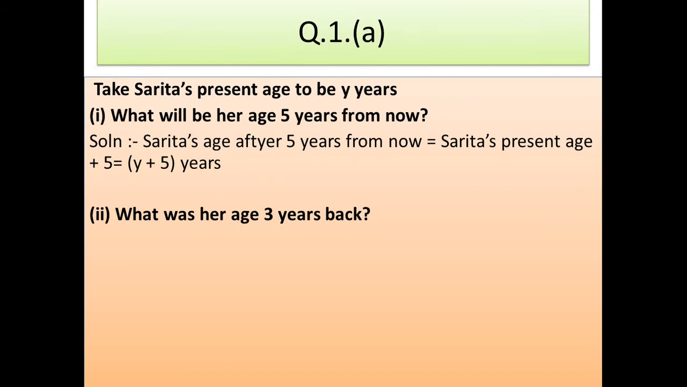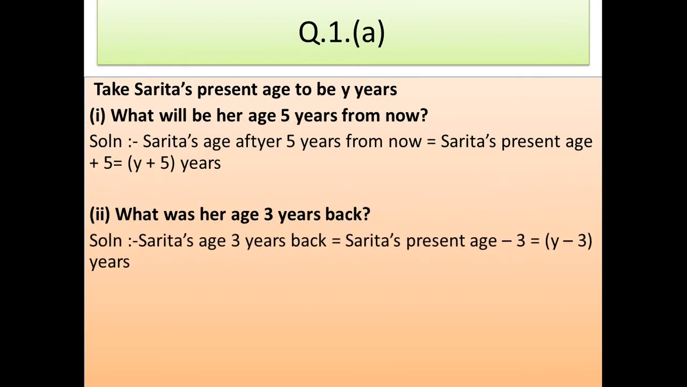Next question says, what was her age 3 years back? If you are 11 years right now, what was your age 3 years back? Your answer will be 11 minus 3, that is 8 years, isn't it? So similarly, if Sarita is Y years right now, her age 3 years back must have been her present age minus 3, that is Y minus 3 years.